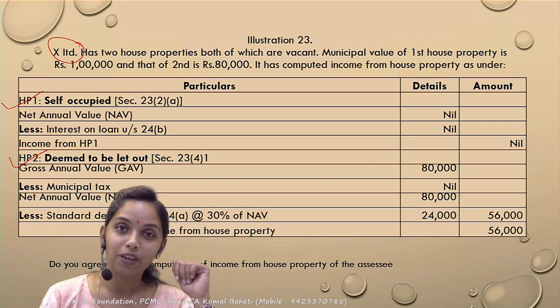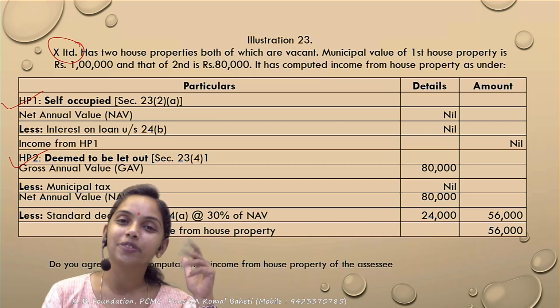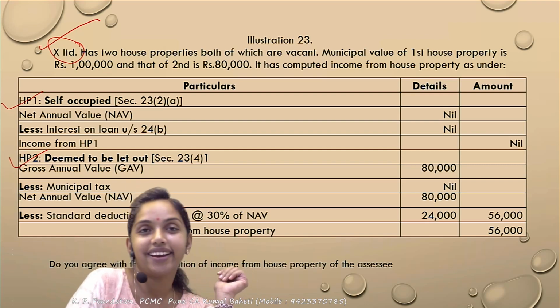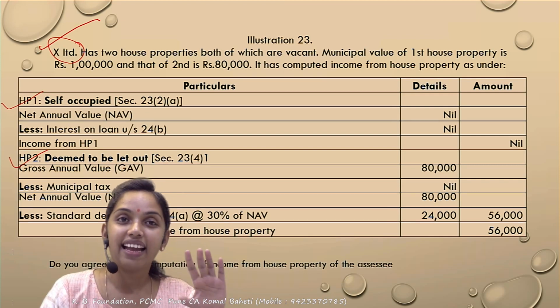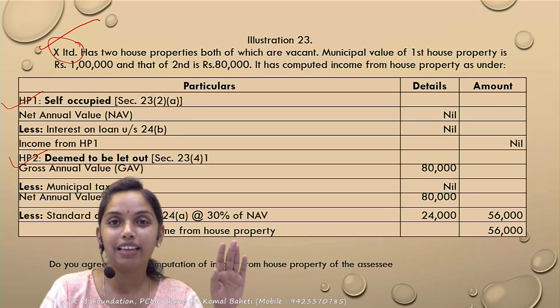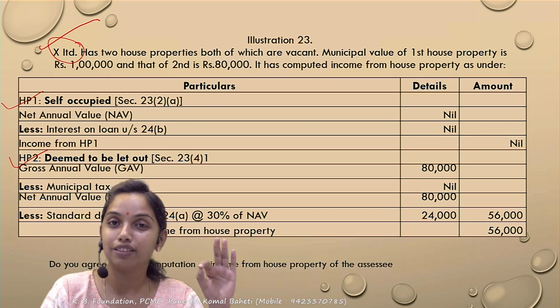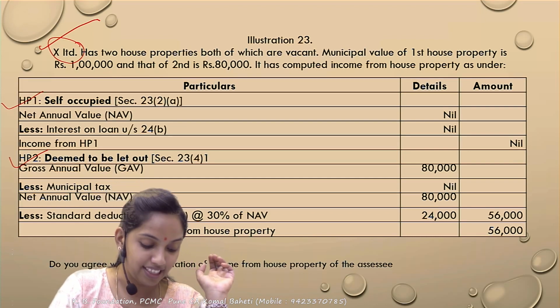Can he treat both the properties as self-occupied? No. It's an X limited. This self-occupied property benefit is only available to the individual and HUF. It cannot be available to the company and the firms. Correct. So this treatment is wrong.